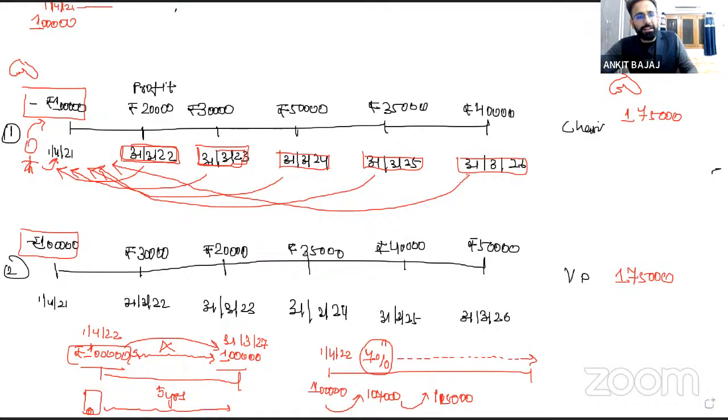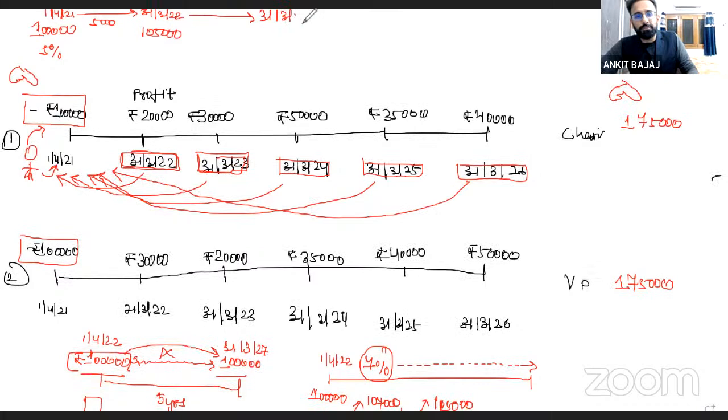What amount will you be getting at the end of 31st March 2022? Definitely you will say, sir, if we are getting interest of 5%, we will get interest of 5,000 rupees, and this money will become 1,05,000 rupees. The closing balance of your FD is going to be 1,05,000. Again, with interest of 5%, what amount will you get next year, 31st March 2023? You will say, sir, 5% on 1,05,000 rupees.